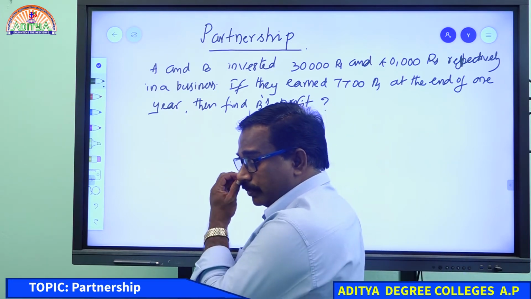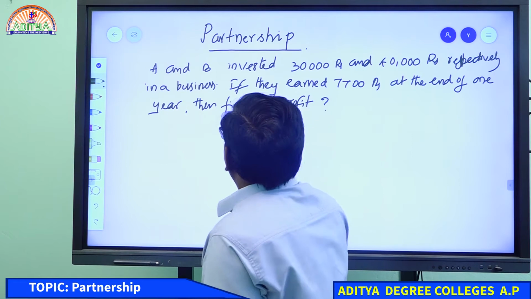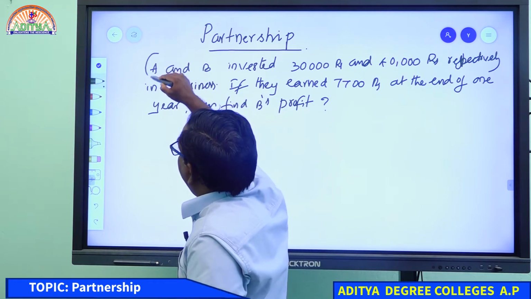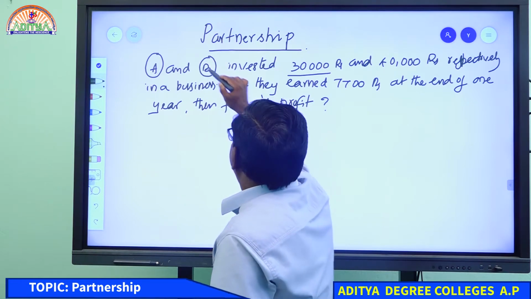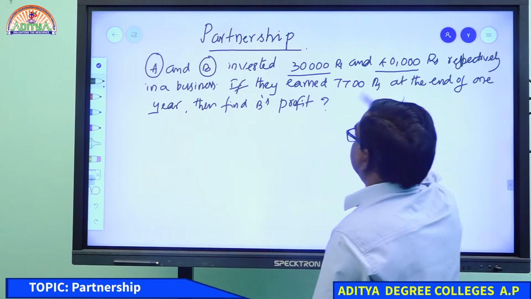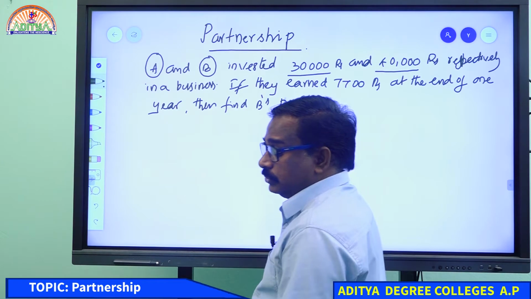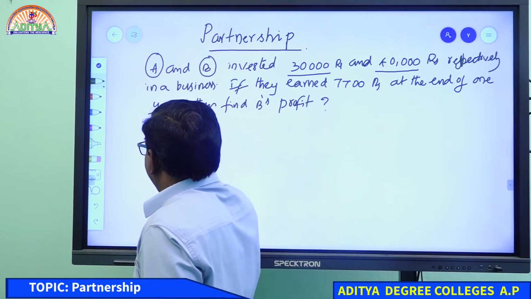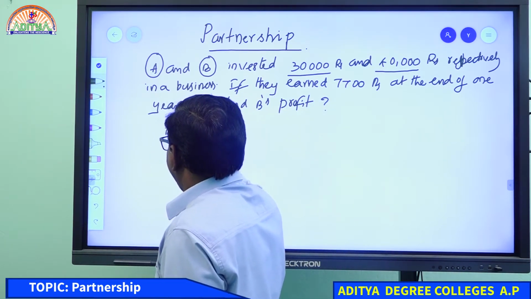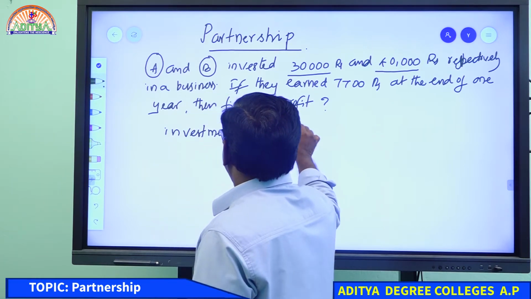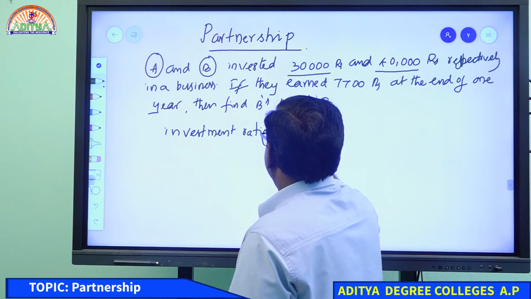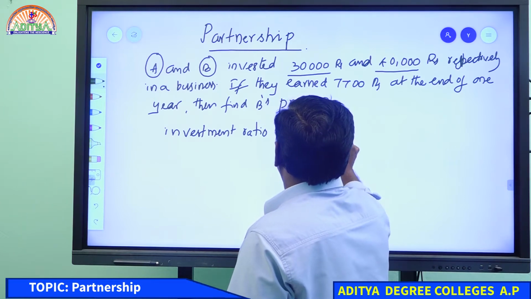We started ratio, proportion and partnership. A and B invested 30,000 rupees and 40,000 rupees in a business. If you take the investment ratio, A's investment is 30,000 and B's investment is 40,000.